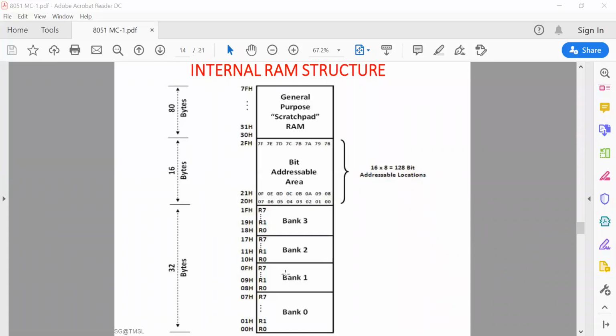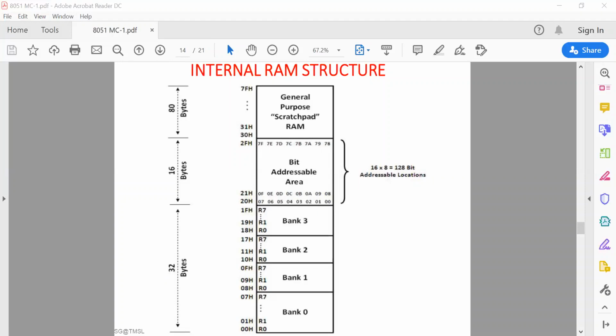The first 8 locations, 00 to 07, are for bank 0, and from 08 to 0F are for bank 1, 10 to 17 for bank 2, and from 18 to 1F for bank 3. So you can access a register by its name, R0, or you can access the memory location of that particular register, R0, which is 00.